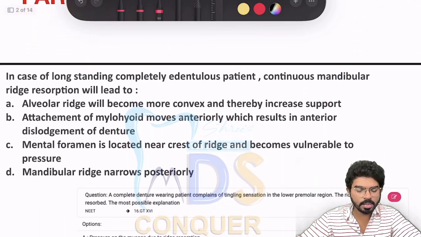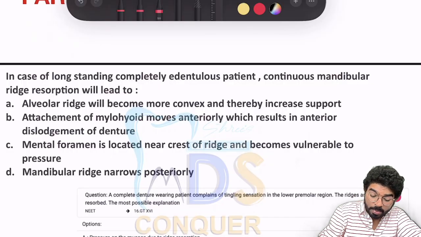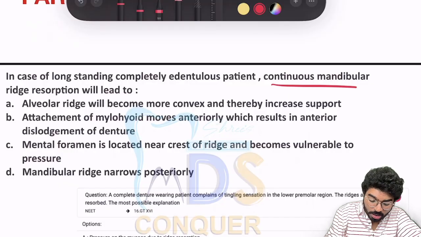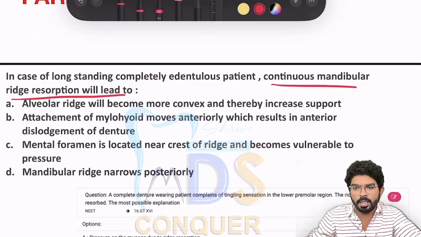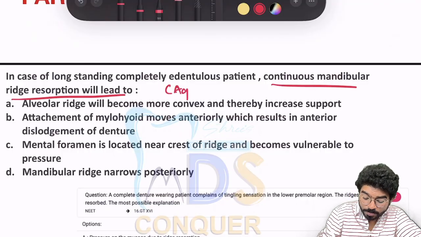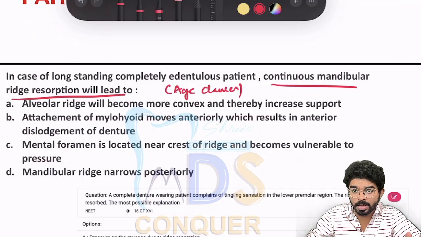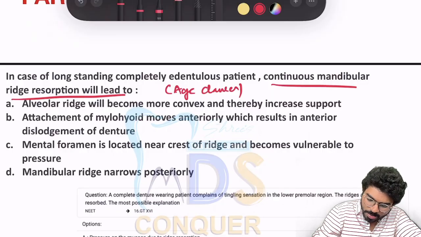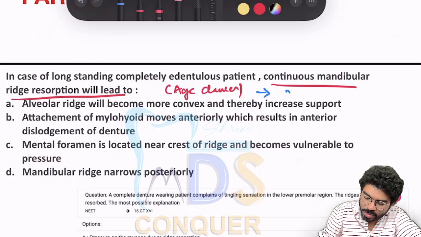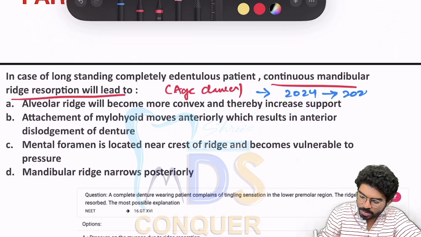The first question was: a patient with long-standing, completely edentulous arches has continuous mandibular ridge resorption that leads to which of the following. This particularly comes under the topic of age changes, which was discussed by Akshay sir in his video. The age change concept is very, very important. Why am I stressing it? The reason is there was a question in 2024 on this particular concept, and a similar question was repeated in the 2025 NEET